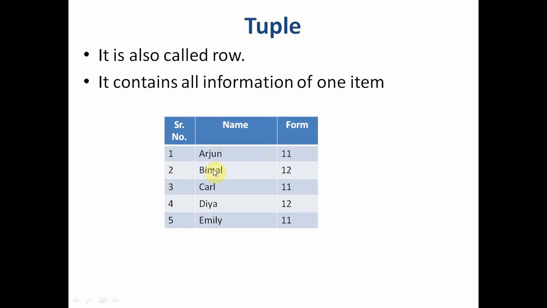Serial number 2, the name is Vimal, he studies in class 12. So this is all related information of one particular item, or we can say one particular name. That's a row. It's also called a record and also called a tuple. All different names of the same thing. That's row number 1, 2, 3, 4 and 5.